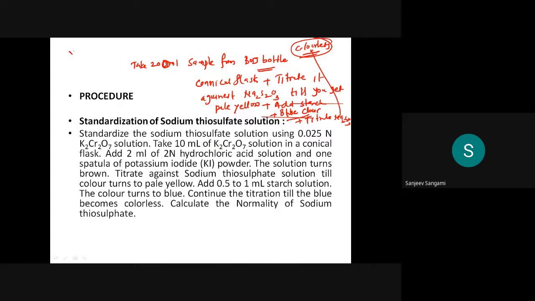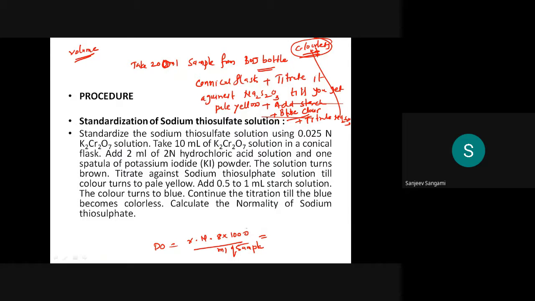Then calculate the DO using V into N into 8 into 1000 divided by ml of sample taken. V is the volume consumed till you get the colorless, which you note down.